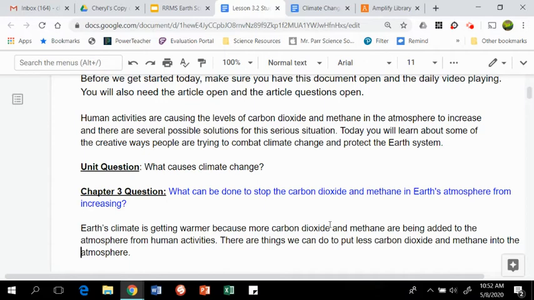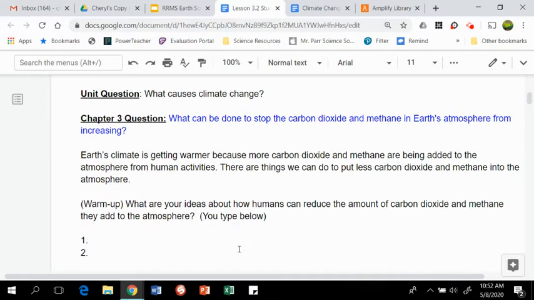And today our essential question basically is the chapter 3 question. What can be done to stop the carbon dioxide and methane in Earth's atmosphere from increasing? So Earth's climate is getting warmer because more carbon dioxide and methane are being added to the atmosphere from human activities. There are things we can do to put less carbon dioxide and methane into the atmosphere.